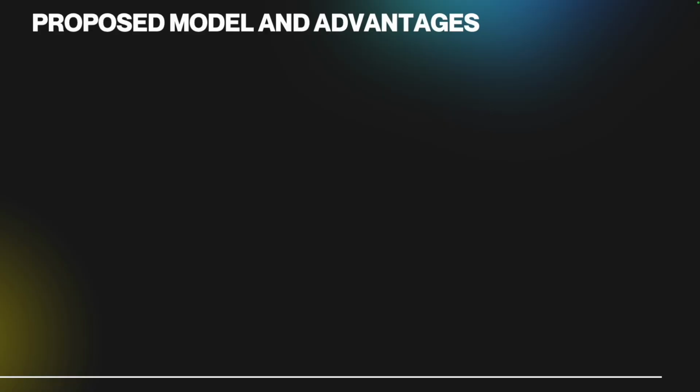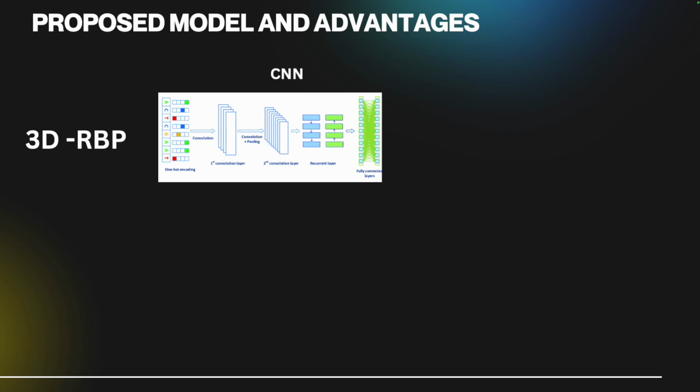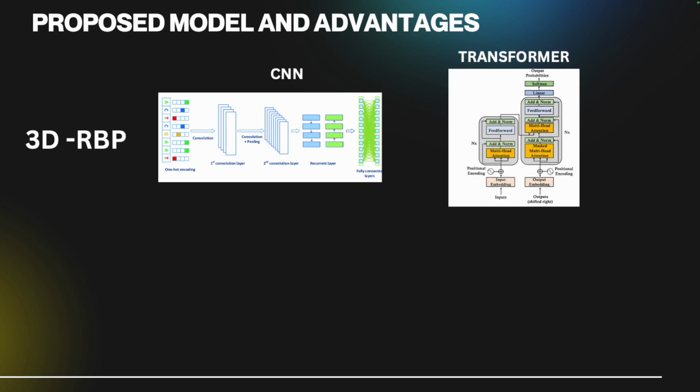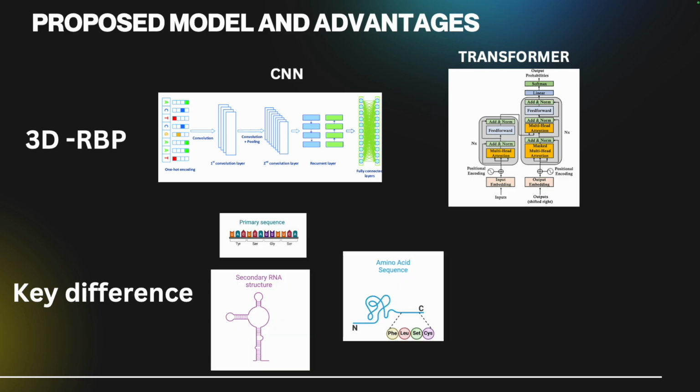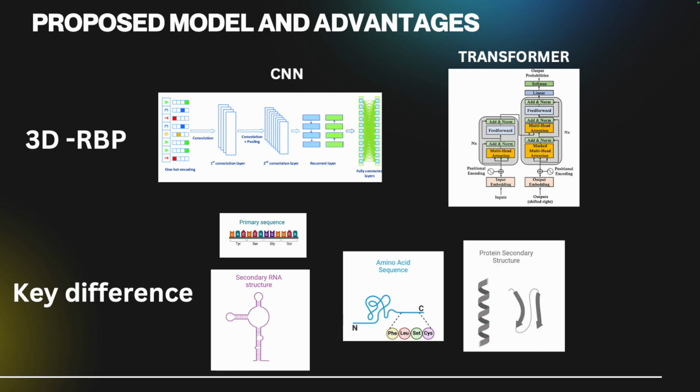Now, my proposed model is 3D RBP. It introduces several advancements. It integrates a CNN with a transformer, incorporating positional embeddings to capture sequence dependencies. Some key improvements include using not just RNA primary and secondary structures, but also protein features such as amino acid sequences, secondary structures, and tertiary atomic coordinates.